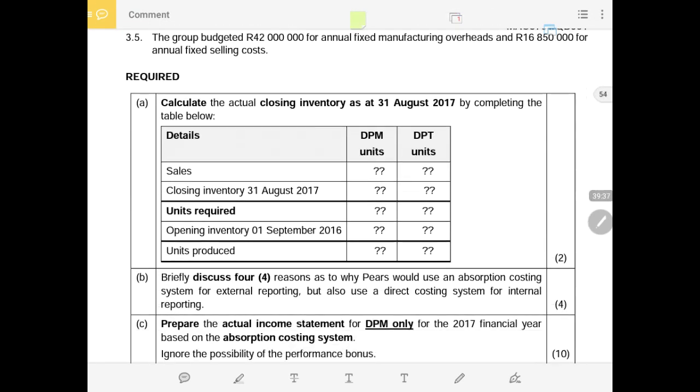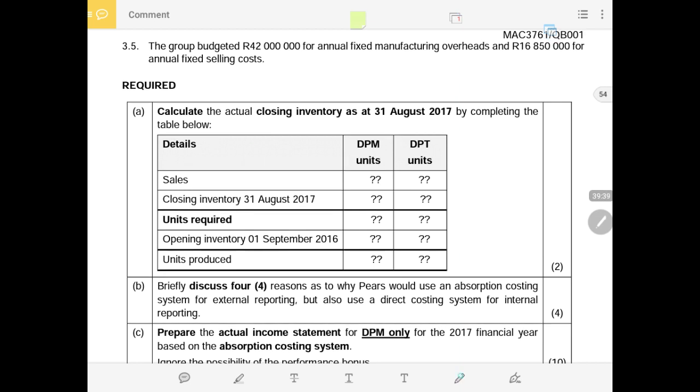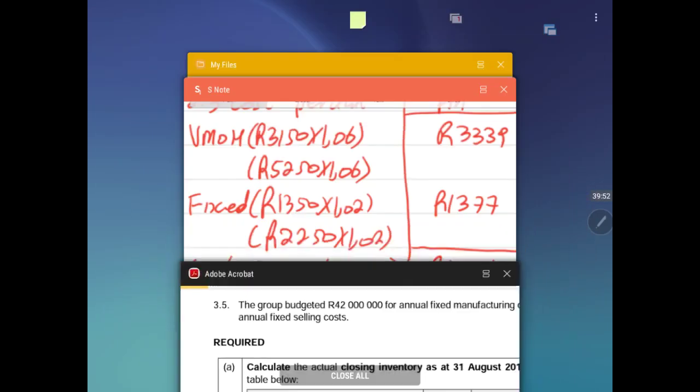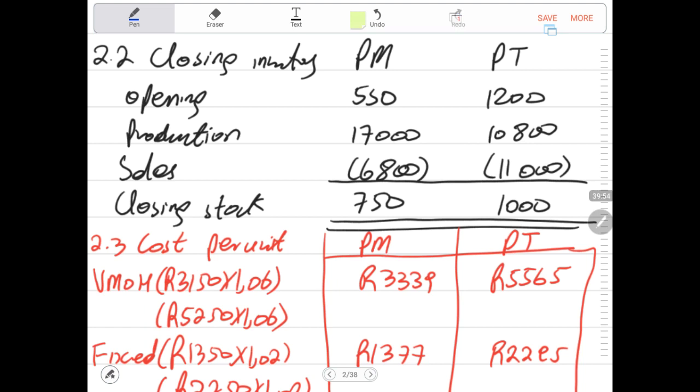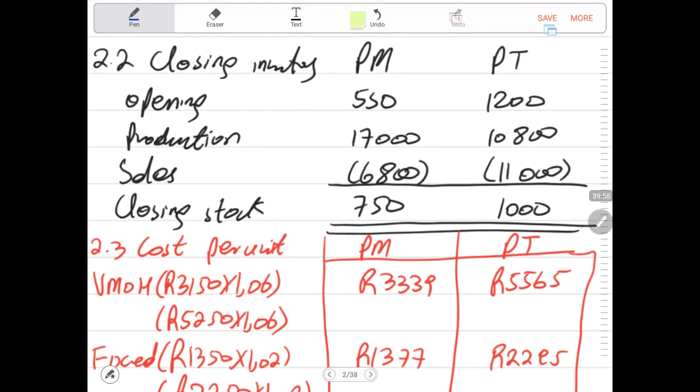Then let us go to the first requirement. First requirement says calculate the actual closing inventory as at 31st of August 2017 by completing the table. We have already calculated the closing inventory as at 31st August 2017. Let me show you that. This is the closing inventory, for per tablet and for per mobile.